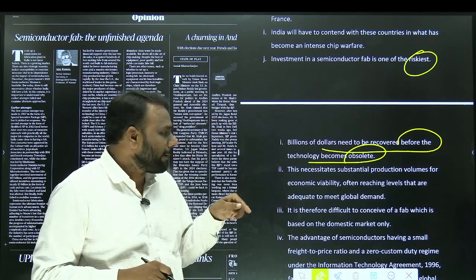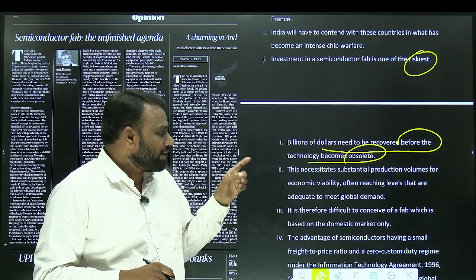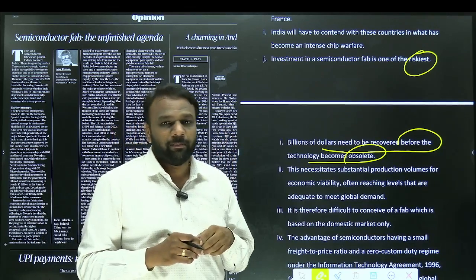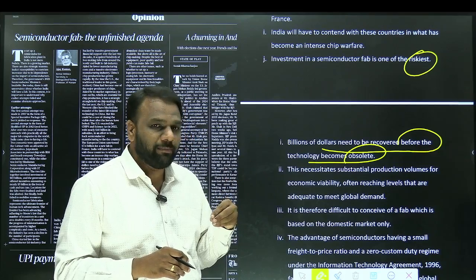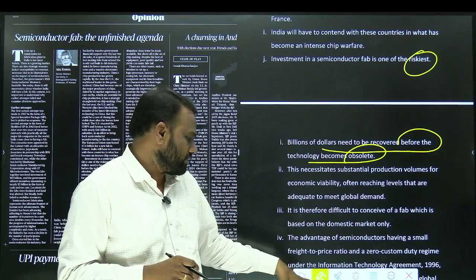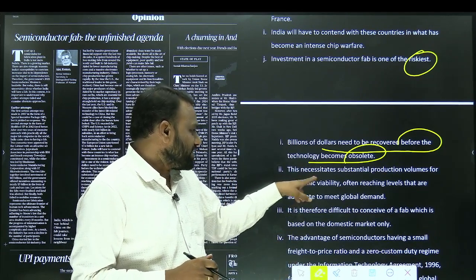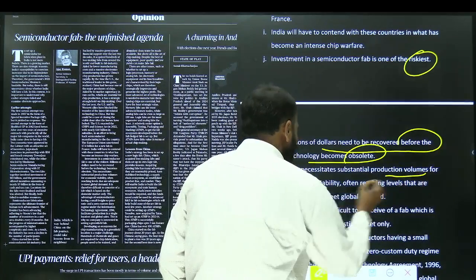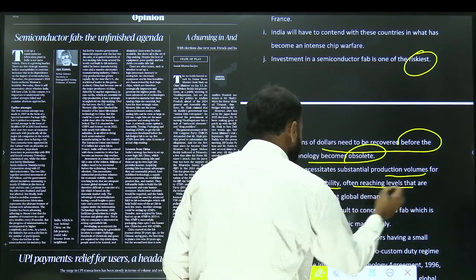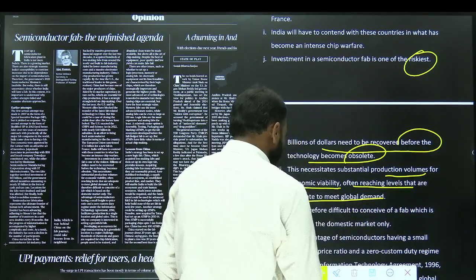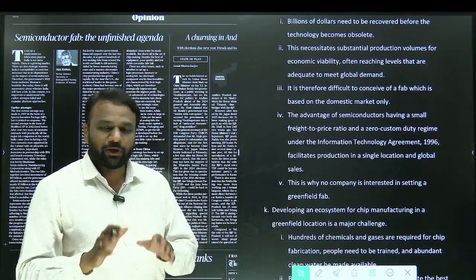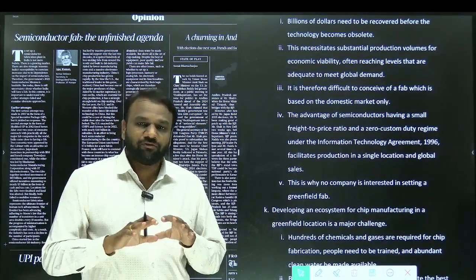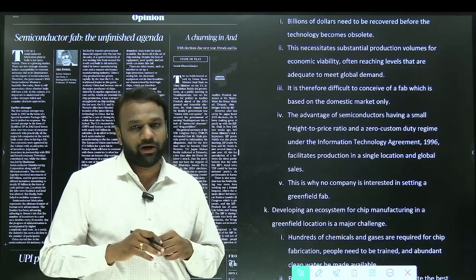So that is why most people are not interested in investing in semiconductors, because if they are unable to recover the profits within the given time, they will face huge losses. So this necessitates substantial production volumes for economic viability, often reaching levels adequate to meet global demand. So that's why industrialists will manufacture at a particular place, and from there they will supply it to the whole world.